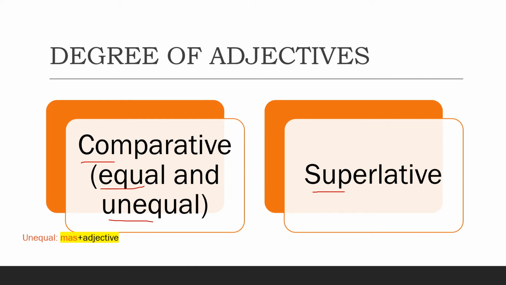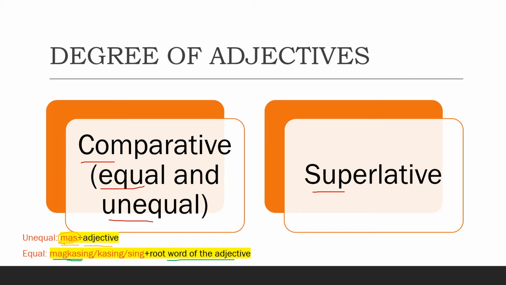For the unequal comparative degree of an adjective, we use this mas plus adjective formula. So just familiarize this one. The word mas plus the adjective.